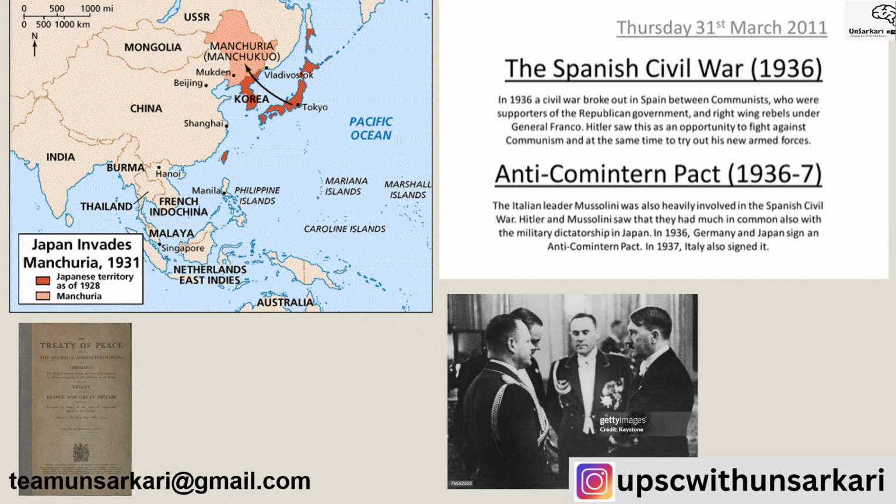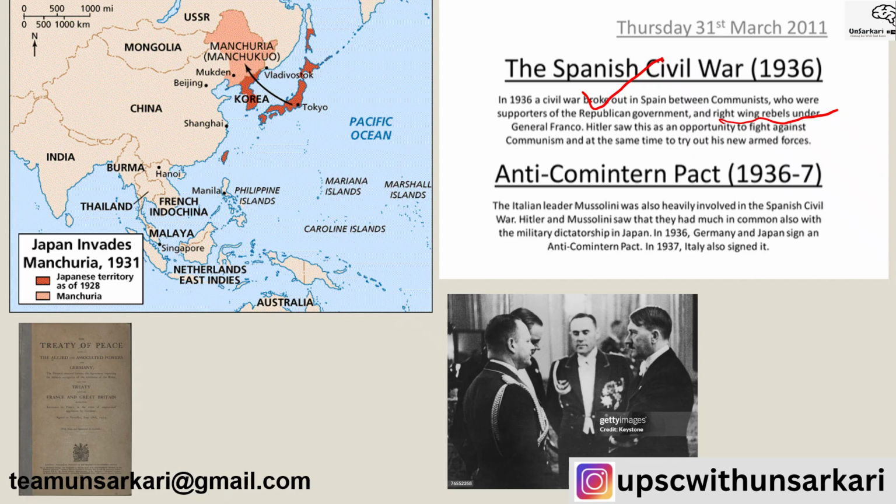Again, as I just discussed, the Spanish Civil War in Spain was between the communists who were supporters of the Republican government and the right-wing rebels, General Franco, who will be supported by Hitler and Mussolini. Hitler will be getting an opportunity to fight against communism. And then again, the anti-Comintern pact against communism. The Italians will also be heavily involved in the Spanish Civil War because Hitler and Mussolini are both seeing many things in common.